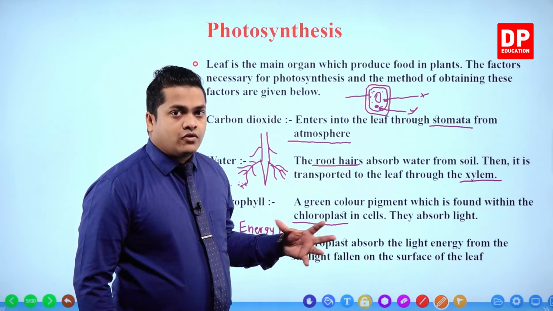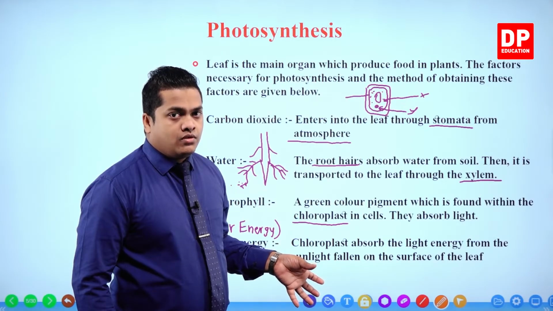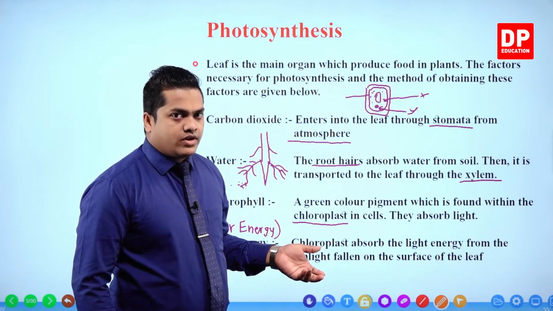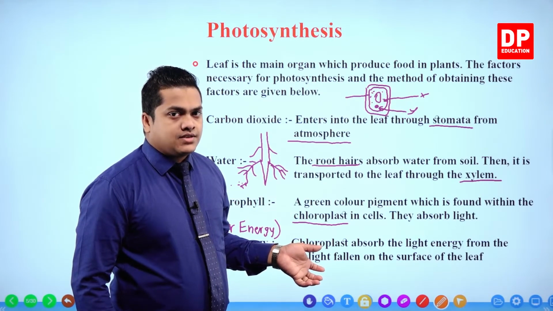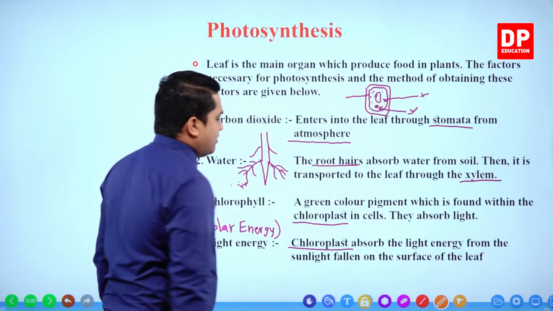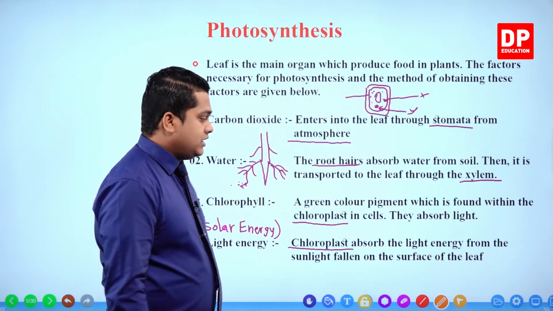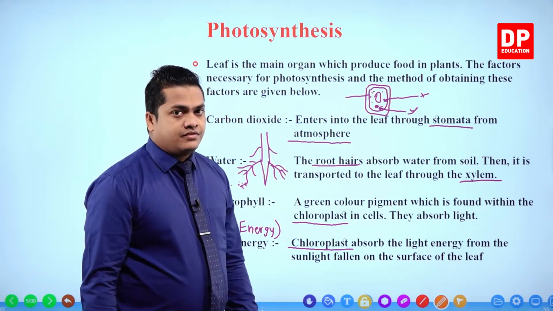You know that chlorophyll is contained within the chloroplast, the organelle called chloroplast. So the chloroplast finally absorbs light energy from the sunlight fallen on the surface of the leaf.